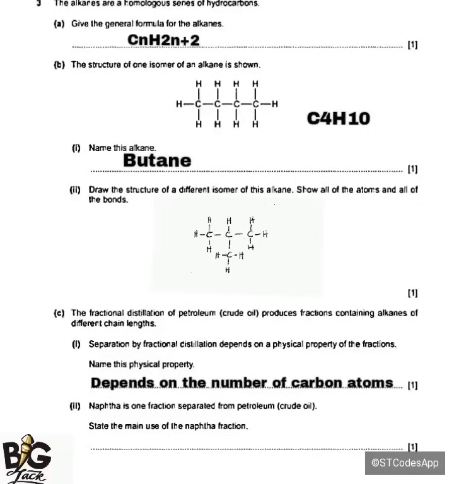Then Roman numeral 2 is saying naphtha is one fraction separated from petroleum, which is crude oil. State the main use of naphtha. So naphtha is used in chemical manufacturing industries. Okay, so let's move on to the next one.